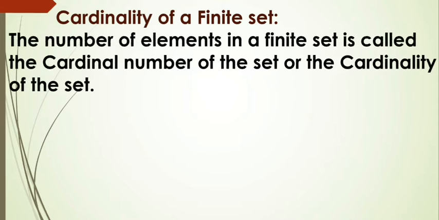Now come to the next topic, that is cardinality of a finite set. We know that a finite set means it contains a fixed number of elements. The number of elements in a finite set is called the cardinal number of the set or the cardinality of the set. For example, consider the set L. L is equal to {P, Q, R, S}. Here clearly we can say that there are 1, 2, 3, 4 elements. So cardinality of a set means the number of elements in the set. So here the cardinality is 4. We can write like this.